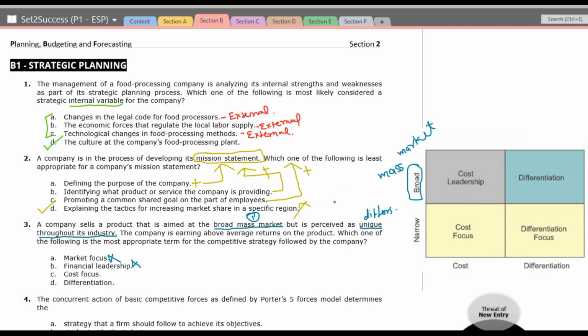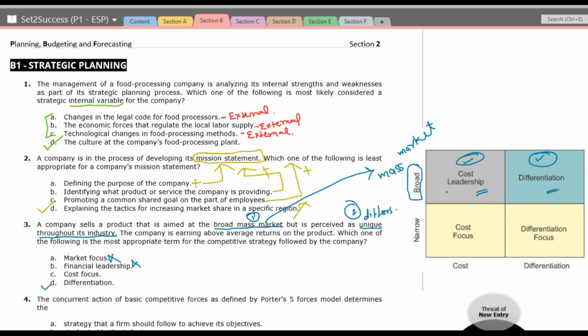So here the first, this is the second, right? This is the first. So it refers to the broad mass market. So in the broad mass market, what do we have? We have cost leadership and we have differentiation. So in the broad mass market, we have either cost leadership or differentiation. The second is that the product is unique and the product differs. So we have differentiation. So option D is correct.